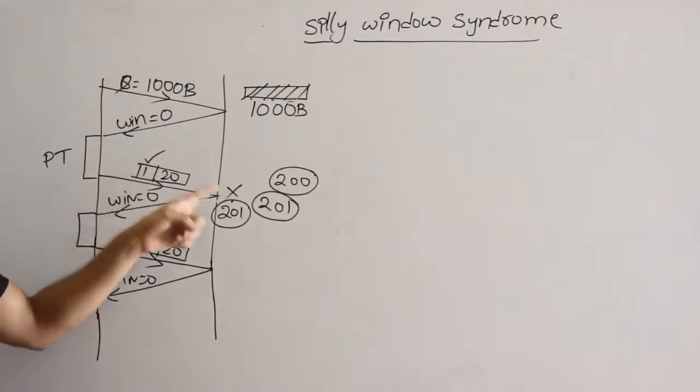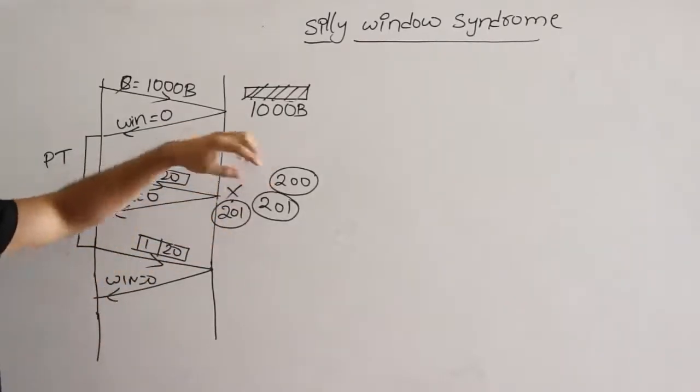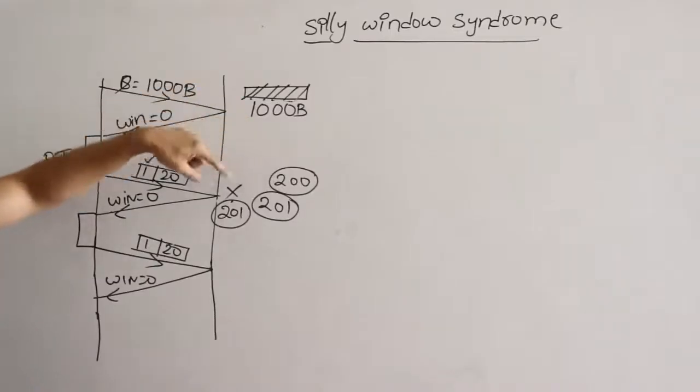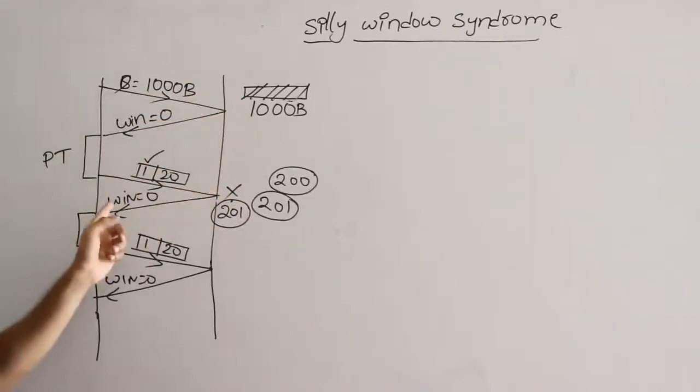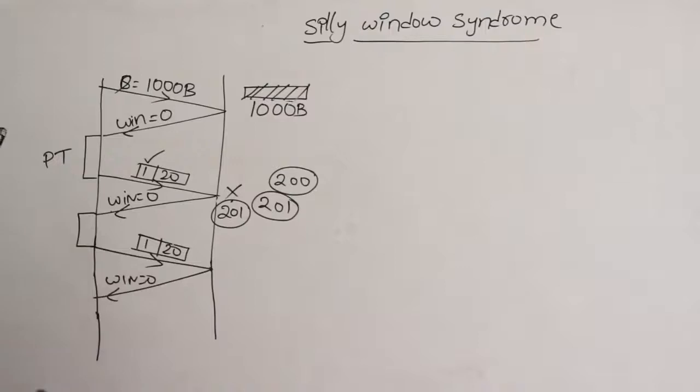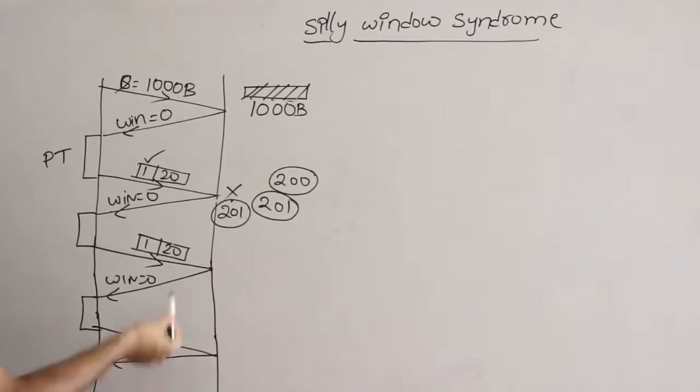In case by the time it gets there the receiver has space, it will read in that 1 byte and then advertise the remaining space back, so that you can send the entire communication. But if this goes on for a long time, you keep on sending 1 byte, and it keeps on advertising window 0, which means my capacity is 0, and again you send 1, it sends 0.